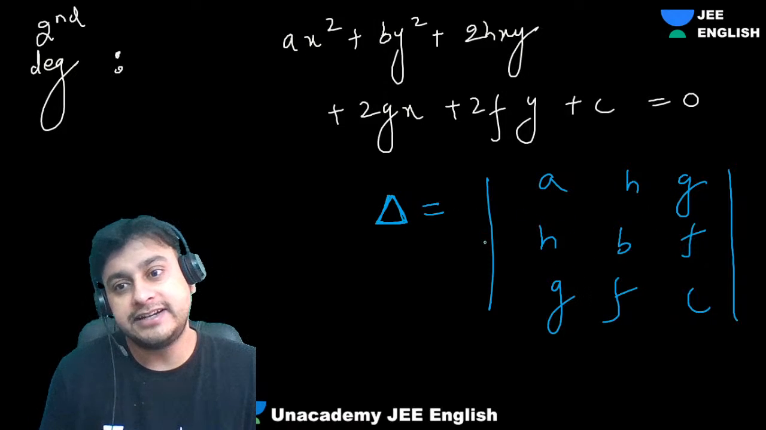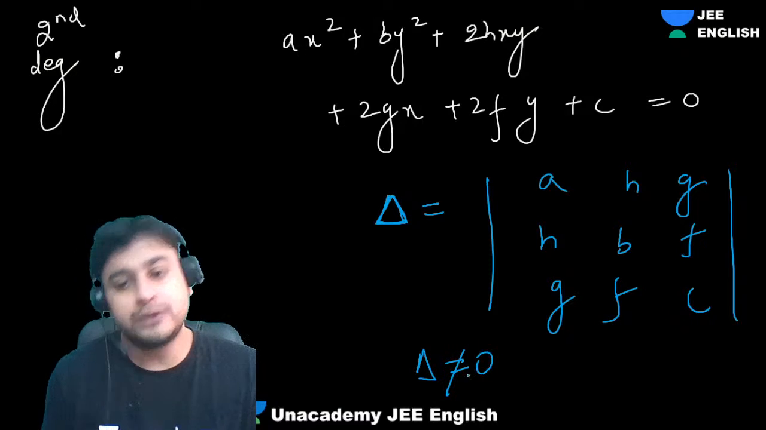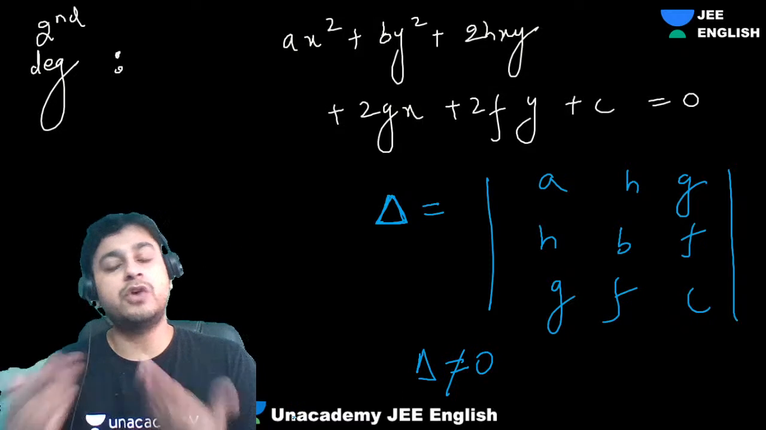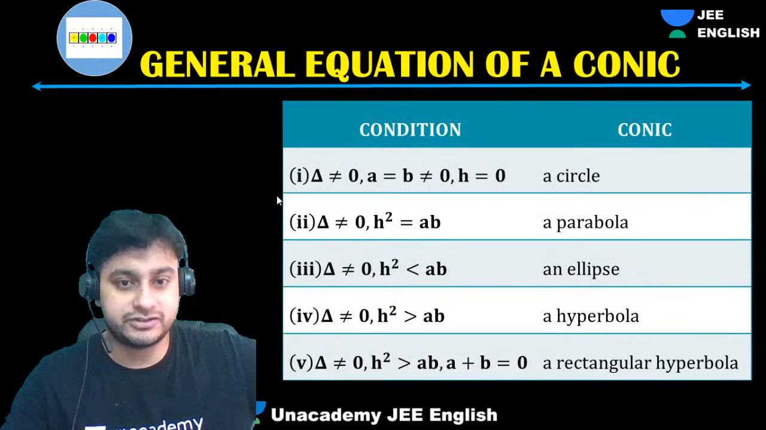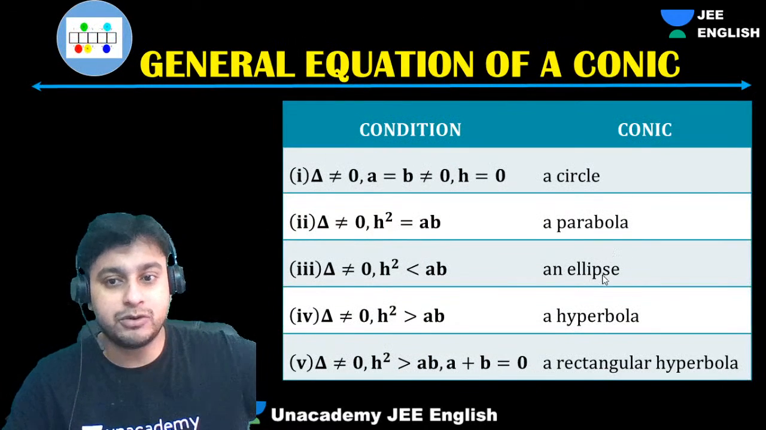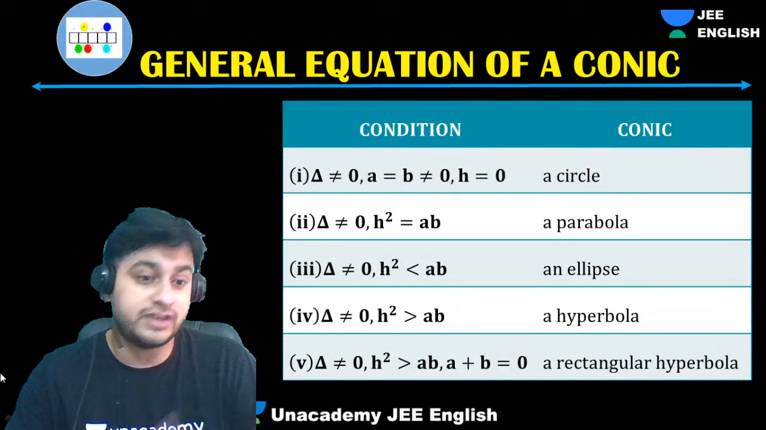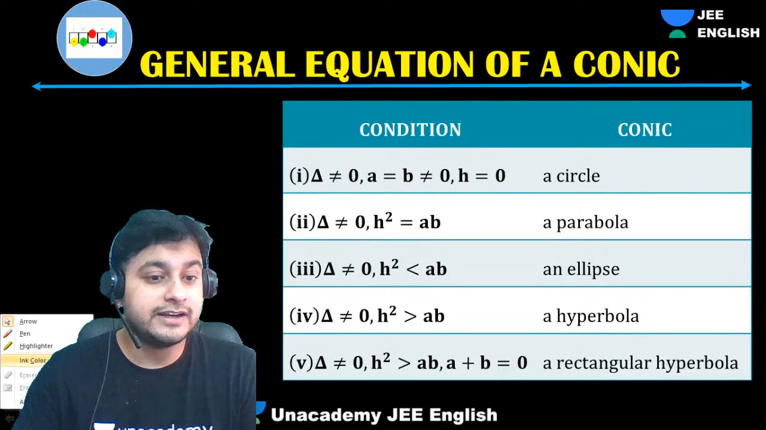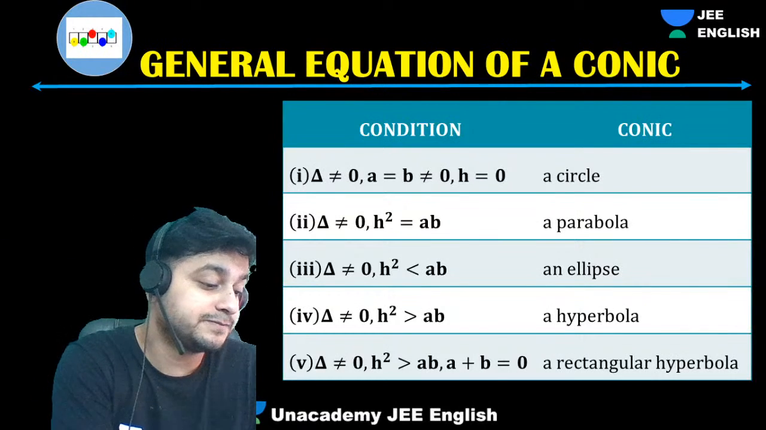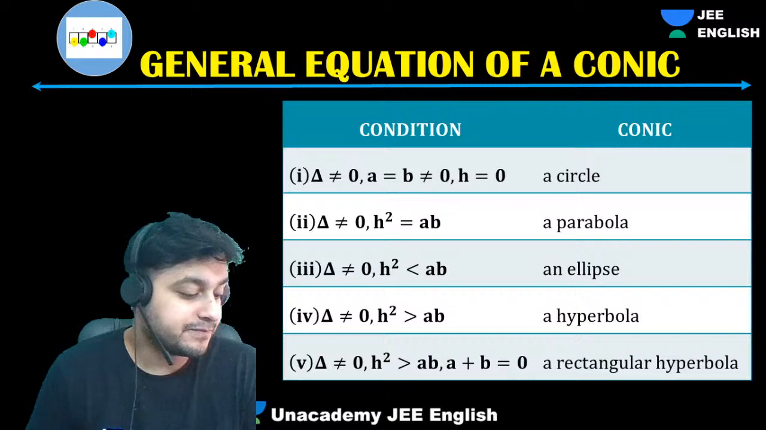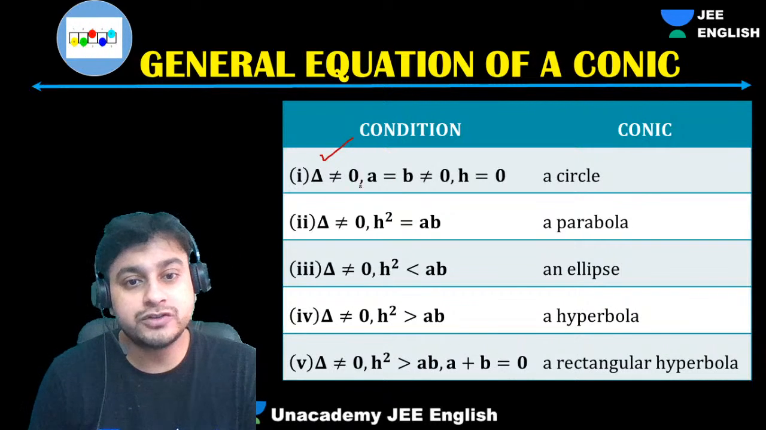So guys, if this delta is not equal to 0, then we get a conic section. Understood? We get circle, parabola, ellipse, hyperbola, rectangular hyperbola, anything. So this delta should not be 0. If the delta is 0, you will get a pair of straight lines, or straight lines like that. Clear? So delta shouldn't be 0.